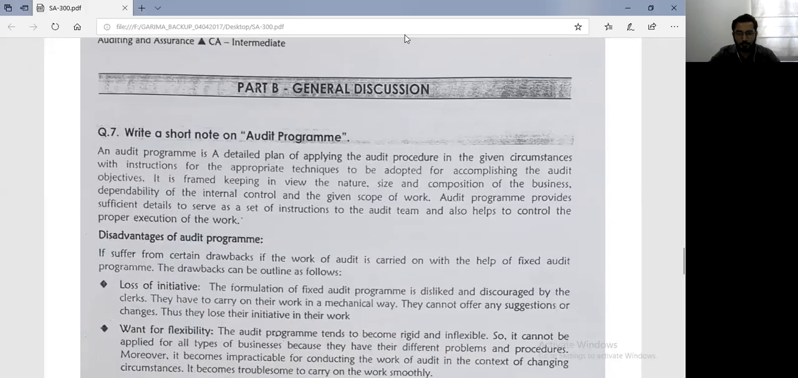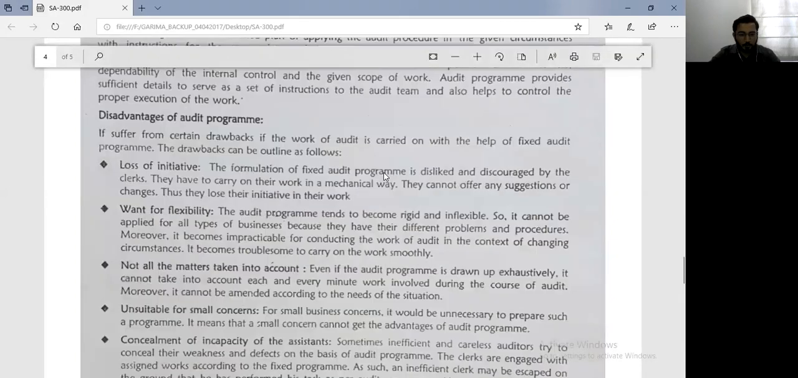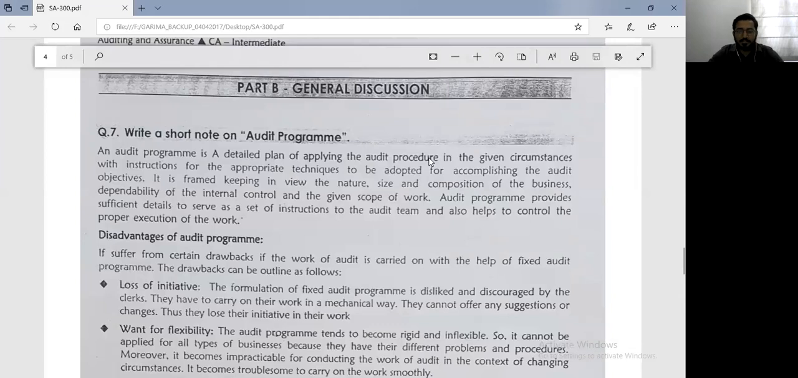what are the disadvantages of an audit program? Disadvantages of an audit program, you have 5 important points on disadvantages of an audit program. Let's understand that. It suffers from certain drawbacks if the work of audit is carried on with the help of a fixed audit program, which means if you follow a fixed audit program, it has advantages, we accept that, but it also has some disadvantages or drawbacks. The drawbacks can be as follows.